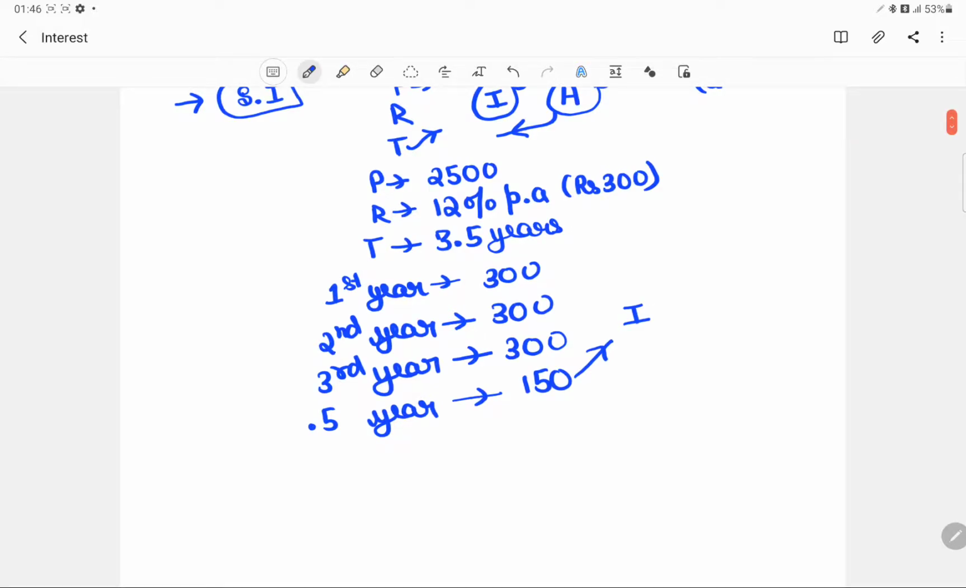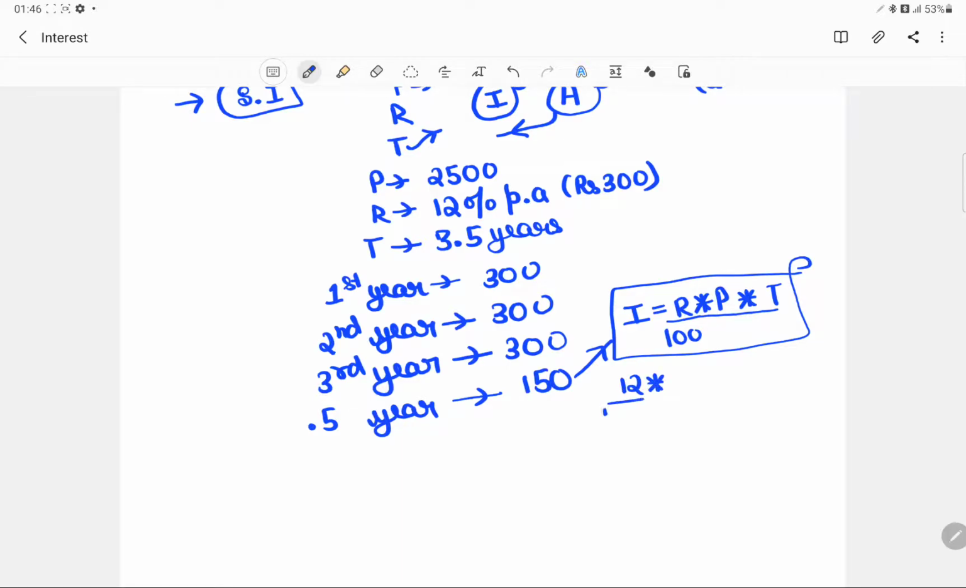And this interest is generally denoted by the formula: it is calculated using the rate over the principal, and then for the time period, which is what gives us the interest. So this would give us 12% of 2500, for the period of 3.5 years.